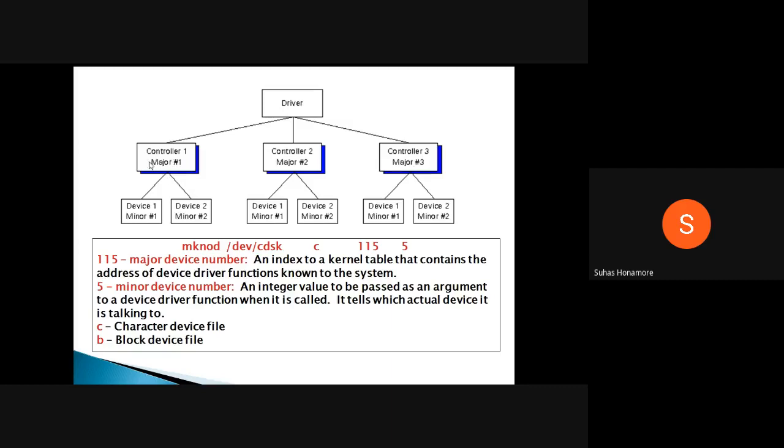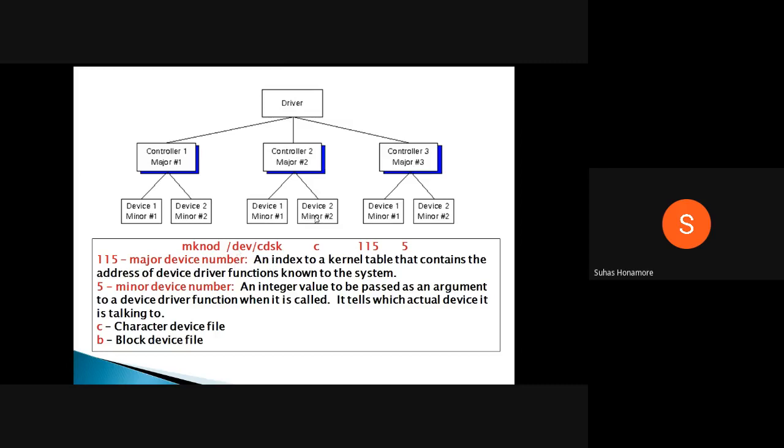So the major number is this: whenever you install any device driver, in the kernel you will be maintaining one table, so that an entry is there. For whatever entry is there, one number will be given. Suppose I installed one device driver, then in the kernel table one entry will come, which holds where the actual functionality is, the related device driver information. That entry will have some number, and that number normally we'll call a major number.